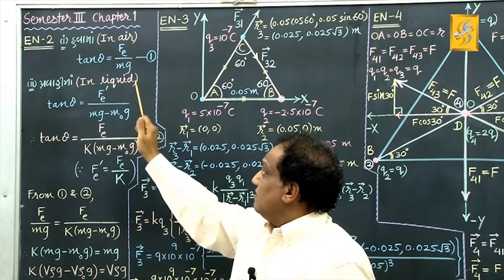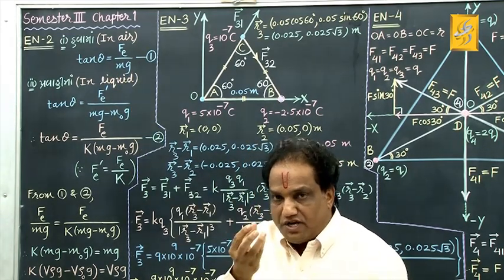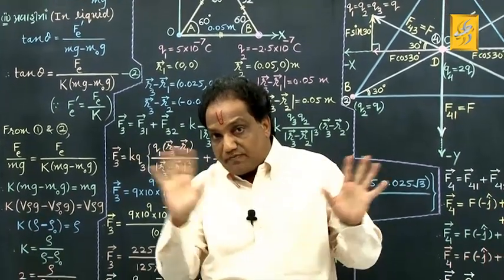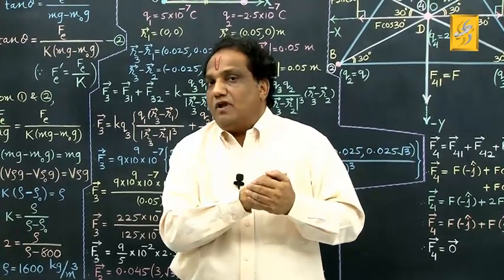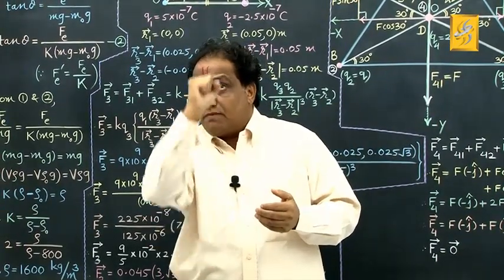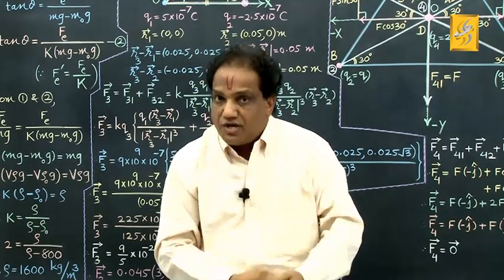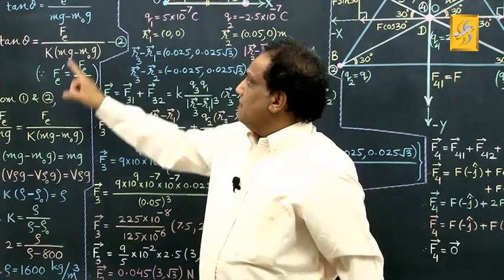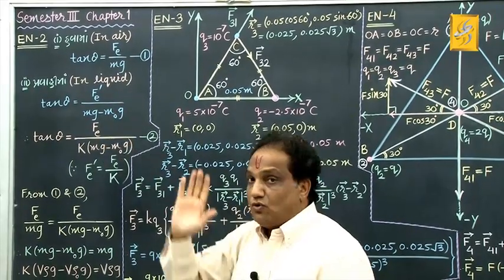Now tell me, earlier what was this mg? It was the effective weight of the body in the medium of air. But now the same sphere is not suspended in air, it is immersed in liquid. What will happen at that time? That liquid will exert some buoyant force, which is always in the vertically upward direction. And what was the formula for buoyant force? As you have studied in 11th standard, buoyant force is given by m0g.